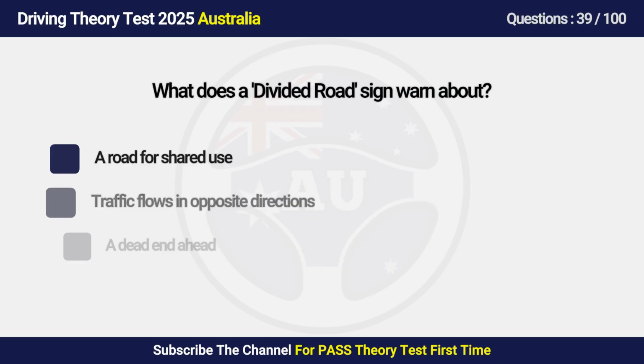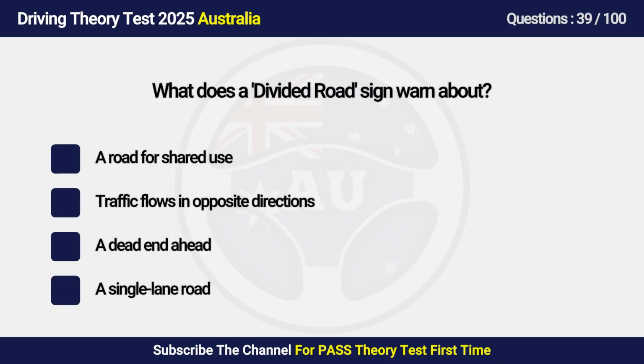Question 39. What does a divided road sign warn about? A. A road for shared use. B. Traffic flows in opposite directions. C. A dead end ahead. D. A row.